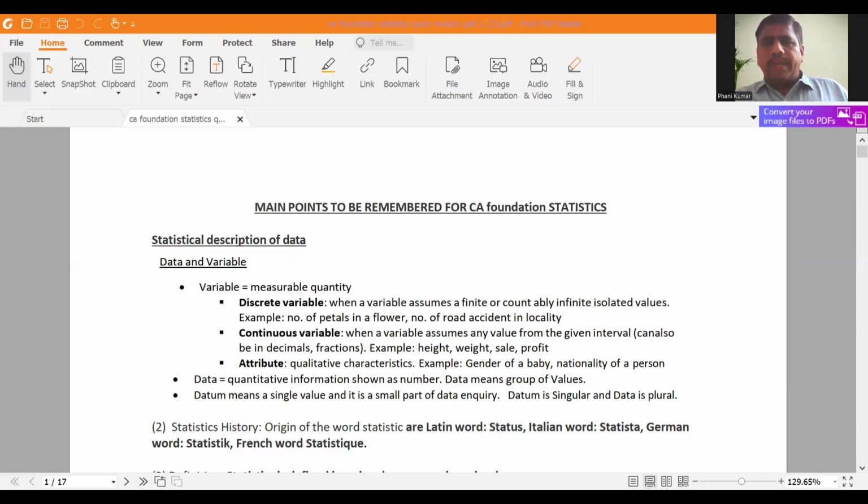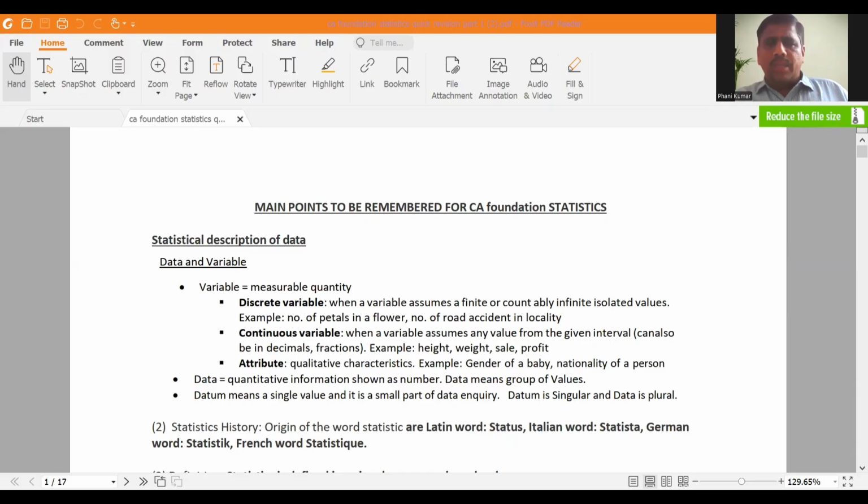So, what is meant by data and what is meant by variable? Data means set of numerical facts. A set of numerical facts is always considered as data, and a single value of any data is known as datum. So now variable, a measurable quantity is known as variable. You all know that non-measurable is considered as attribute and measurable quantity is variable.